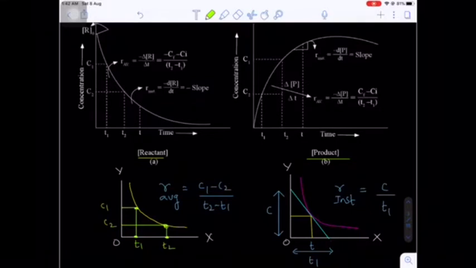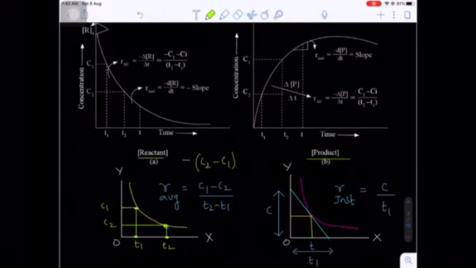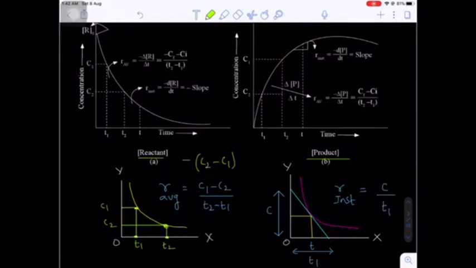This is called R average. Actually we have to take the final concentration minus the initial concentration, but the reactant concentration finally decreases as compared to the initial, so that's why I am writing a negative sign here. So minus of minus you will get plus, that's why we directly use C1 minus C2 instead of minus of C2 minus C1.